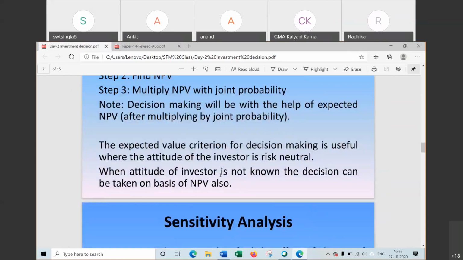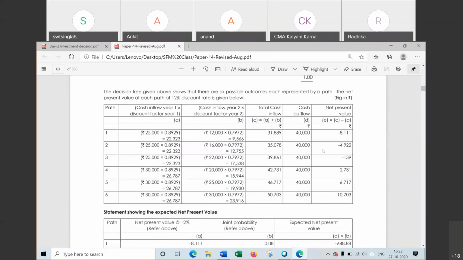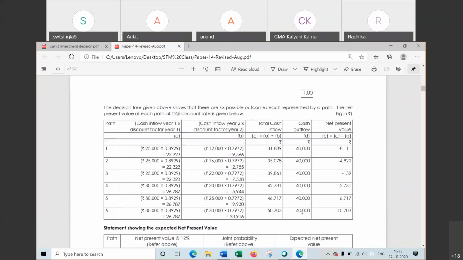Now, sometimes the attitude of the investor, meaning the preference of the investor, is not given in the question. Then the decision can be taken on the basis of NPV. If nothing is mentioned about the investor preference, whether risk neutral, risk bearing, or risk averse, then the NPV method can be used. Now, which method to be used?